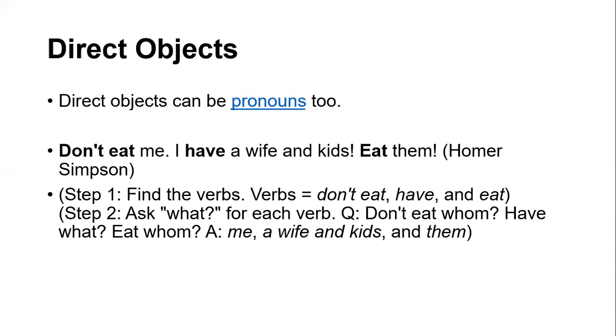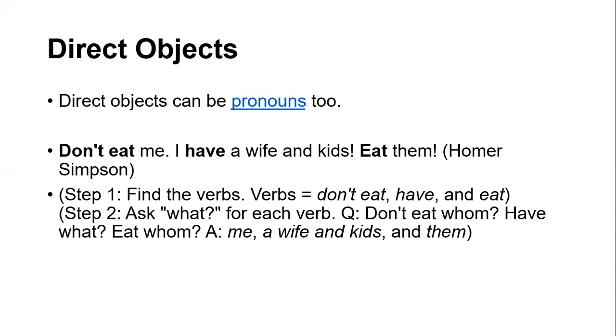So these are three different clauses. And here, ask what for each verb. Don't eat whom, right? The answer is me. And me is what here? A pronoun. Then if I talk about the next, eat whom?